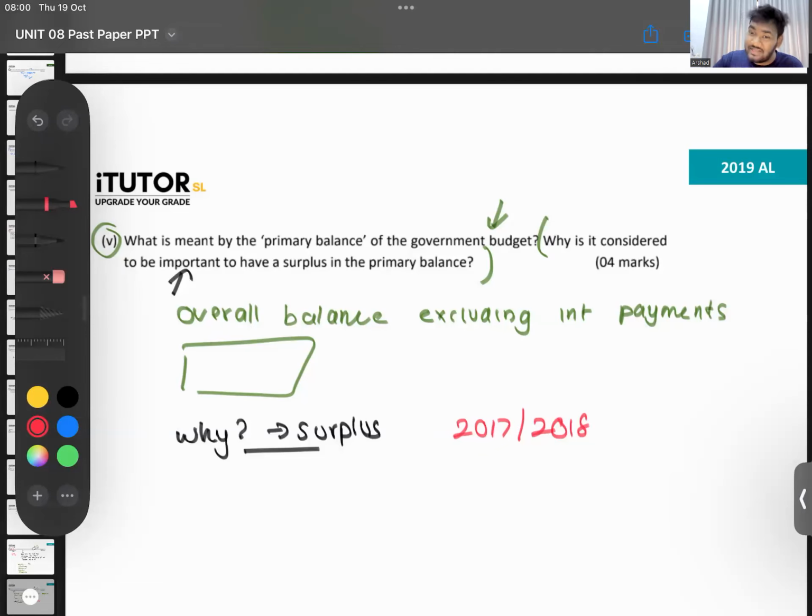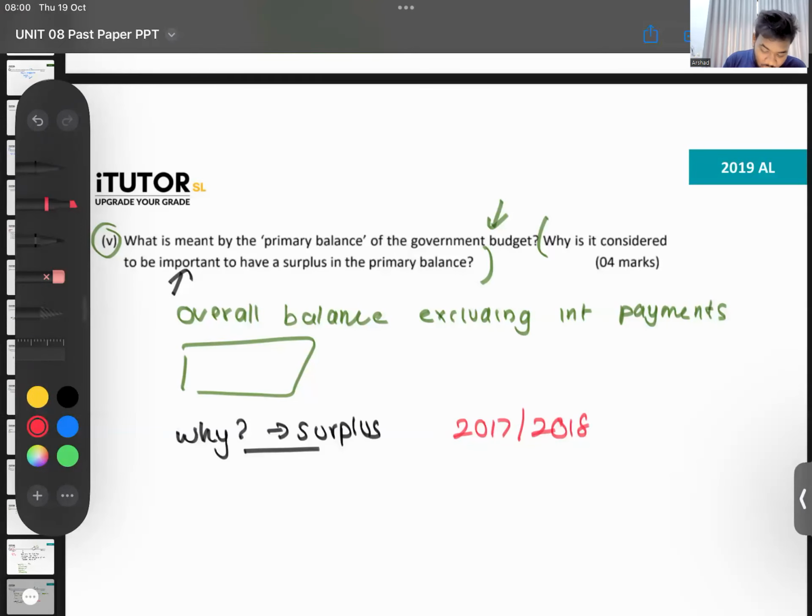That means, forget about interest payment, you can't blame Maithripala for the interest that previous presidents, let's say Mahinda and Chandrika, took. During his years, the revenue was enough to cover all the expenditure, excluding interest payment. So that is why it's important.